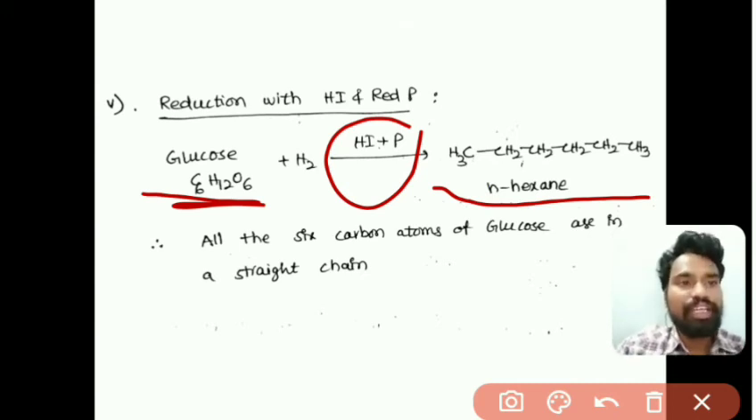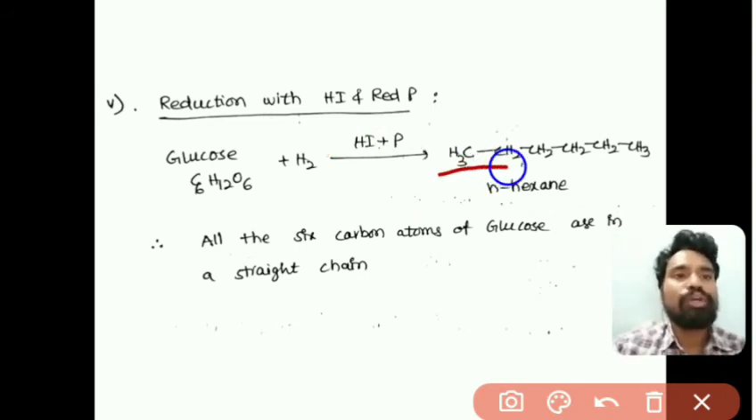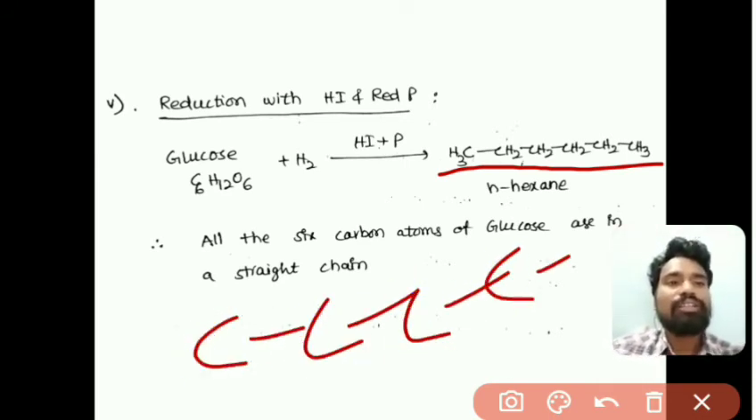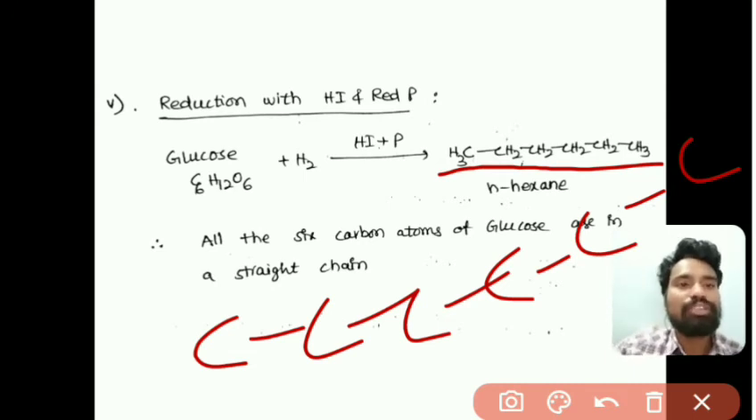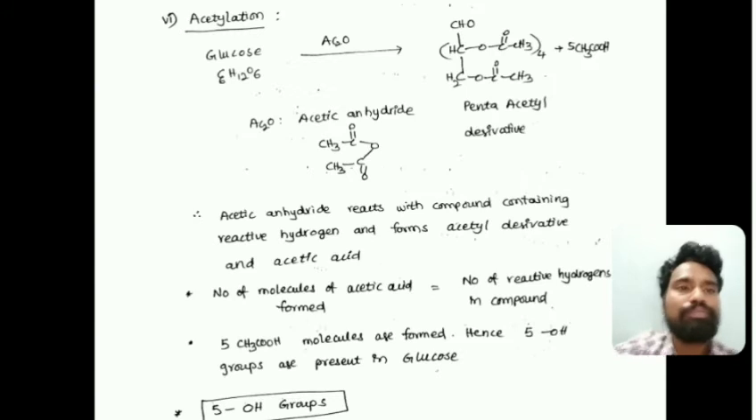So this is indicating that all the 6 carbons are in a single straight chain. So there are no branches in the glucose molecule, right. Because it is forming n-hexane, all the carbons are in a single straight chain. 6 carbons are in the single straight chain, right. So this reduction reaction with HI and red phosphorus confirms that all the 6 carbon atoms in glucose are in the straight chain form, right.